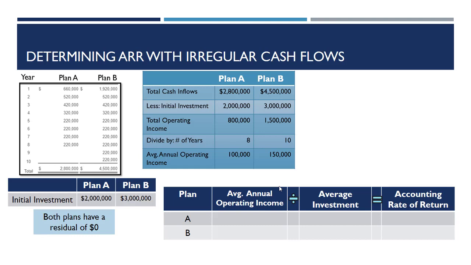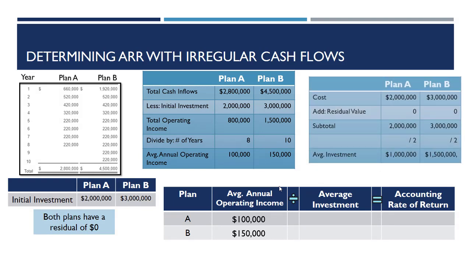And if we divide it by the number of years that it's expected to provide us cash inflows, for Plan A was 8, we're going to get our average annual operating income. Notice we have no depreciation to worry about here because both plans have a residual value of 0. So our average annual operating income for Plan A is $100,000, and for Plan B it's $150,000.